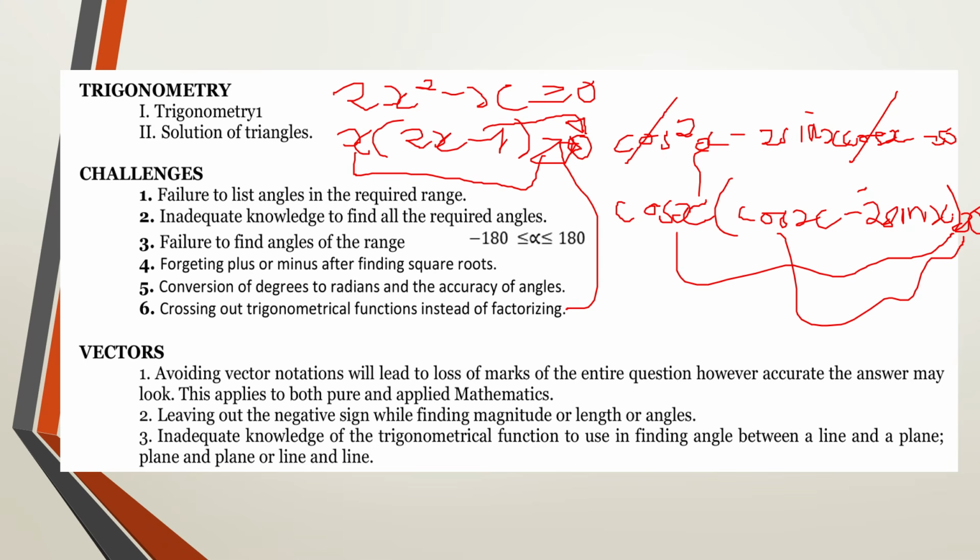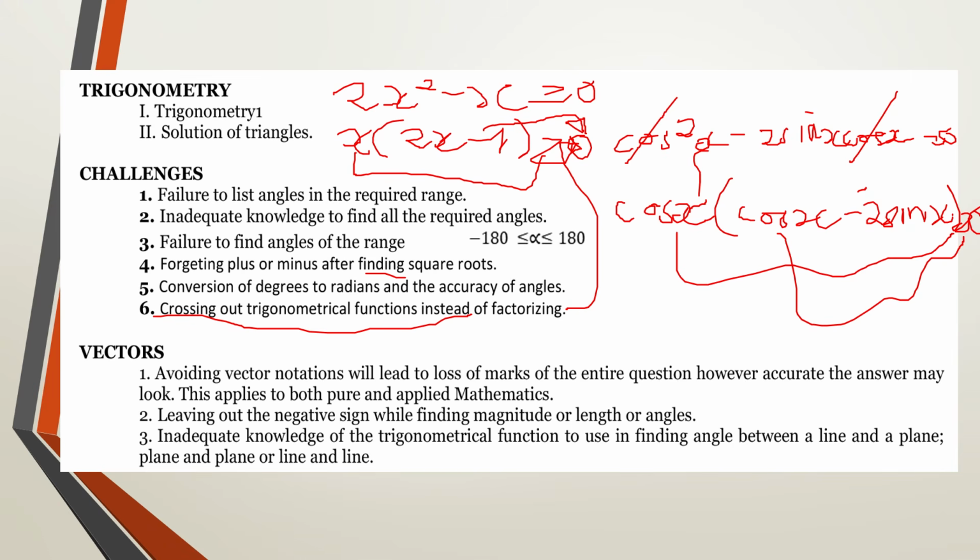So make sure that you are very observant when it comes to this, because it's highly examinable. The next thing is, when you're finding square root, it's always plus or minus. It's not only a positive value. We always get two values, plus or minus the value that you're going to get.